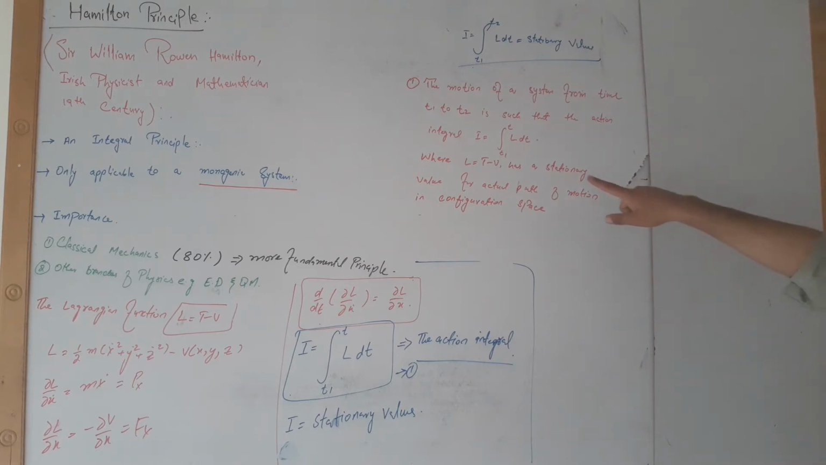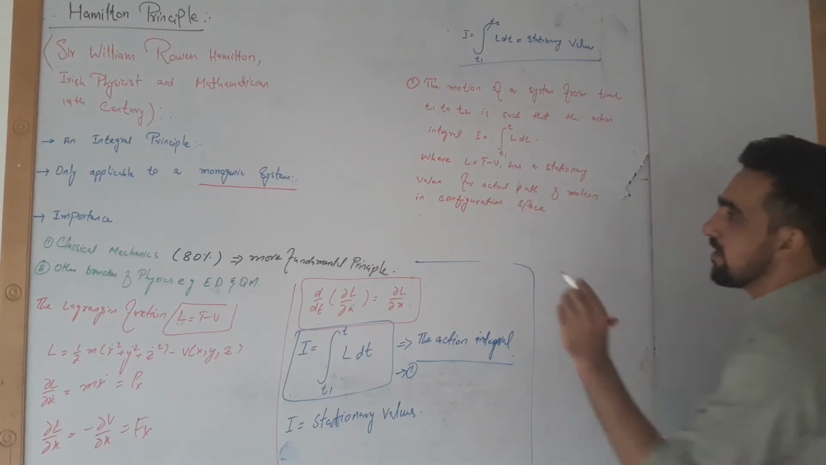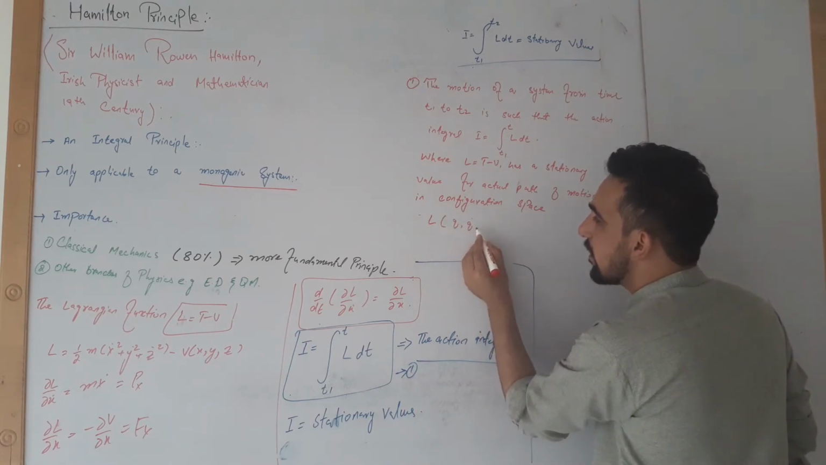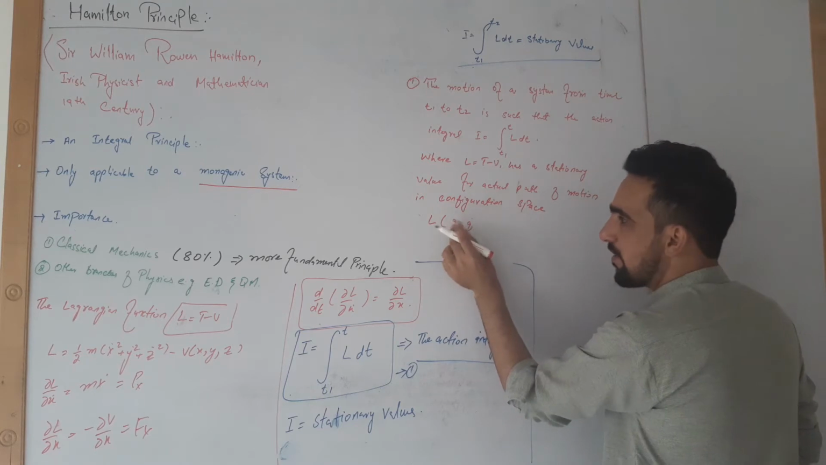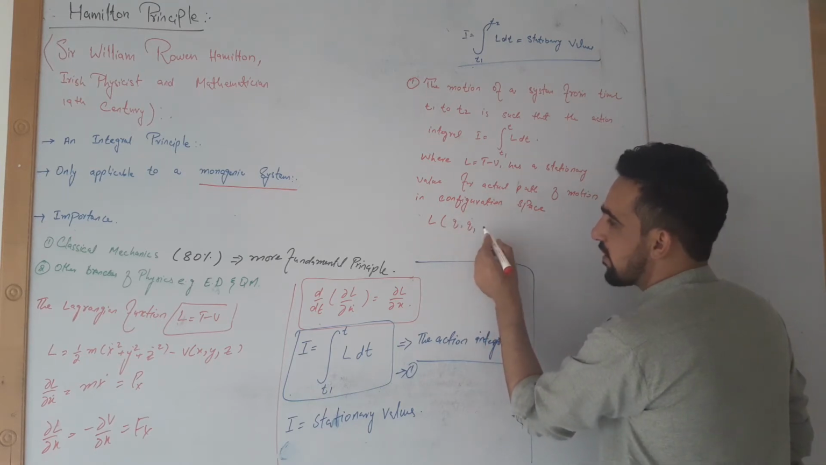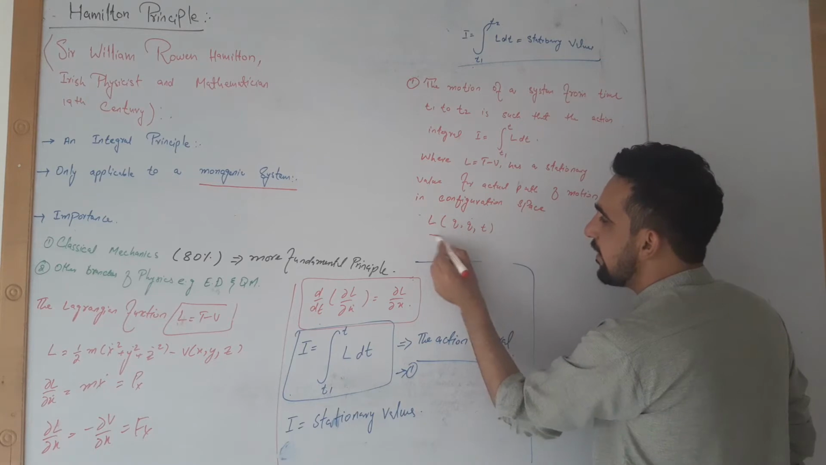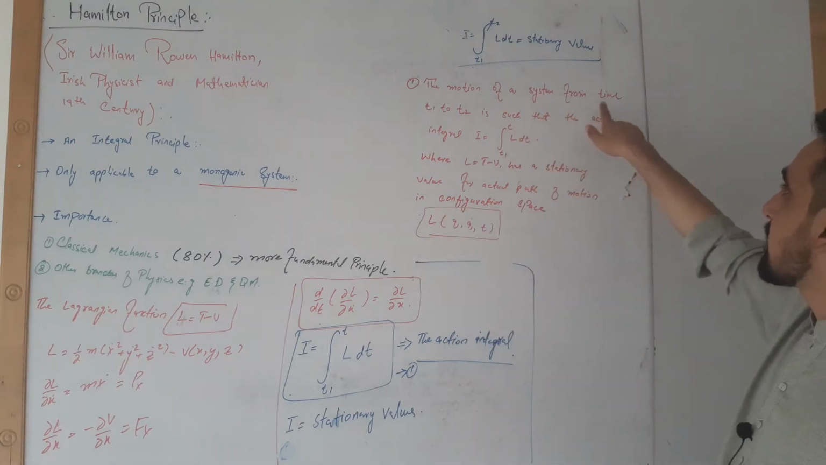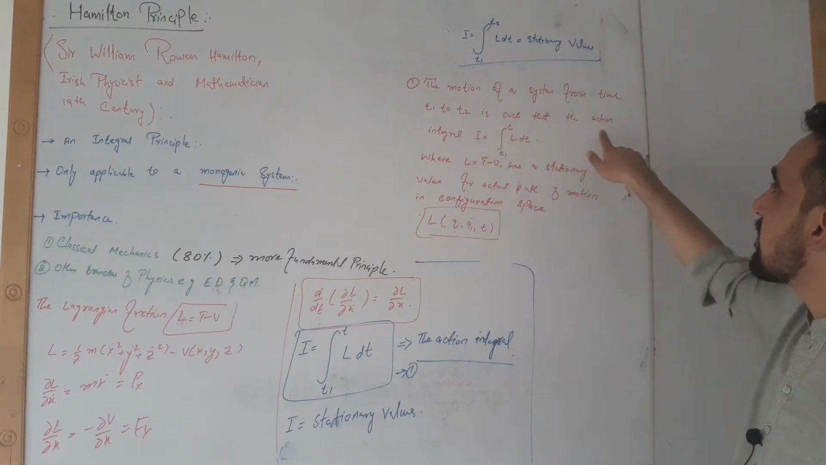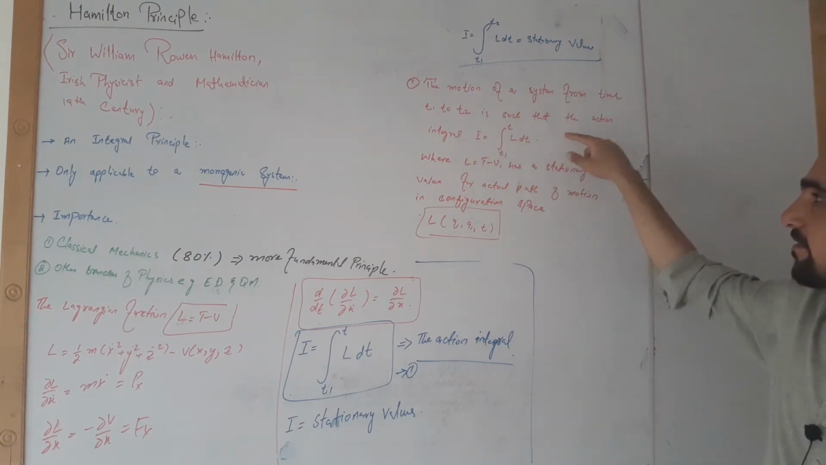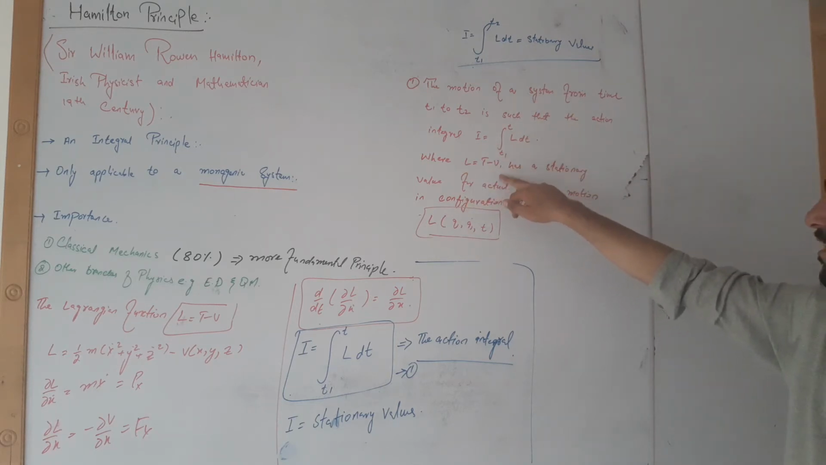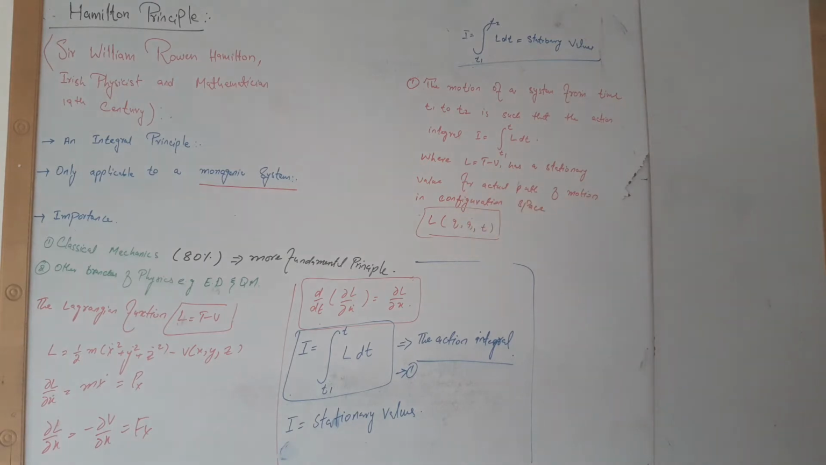So this Lagrangian L in this configuration space will be a function of position, meaning coordinate system, generalized velocity and time. We have said that the motion of a system from time t1 to t2 is such that the action integral I, where L is the Lagrangian, has a stationary value for the actual path of motion in configuration space.